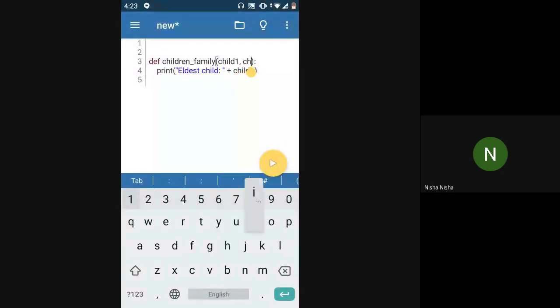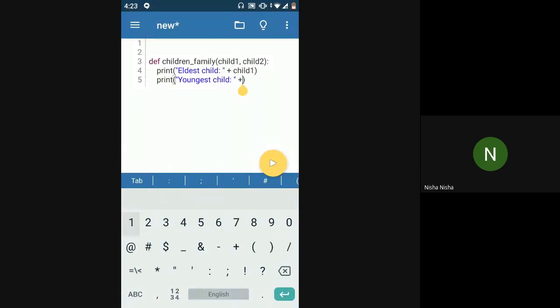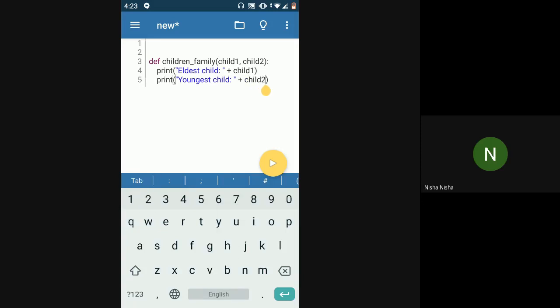If you have two children in the family, then you can say child two. In this case, I'll just print the youngest and the oldest only. Youngest child would be child two. If you have three children in the family, you can add one more parameter here, child three. And here, youngest would be three, right? Assuming we are giving the child names in order. So here, the youngest child would be child three and eldest child would be child one.